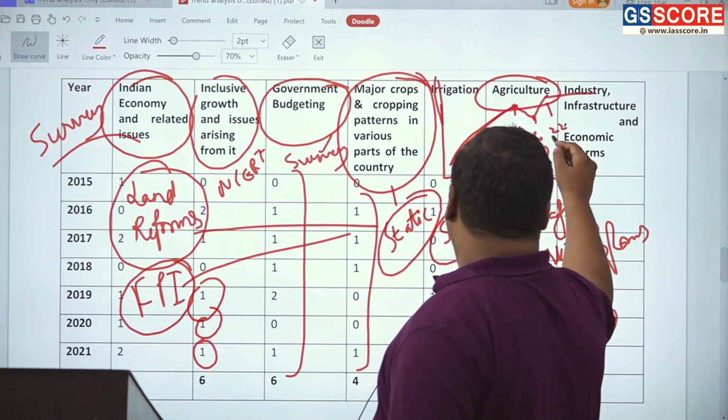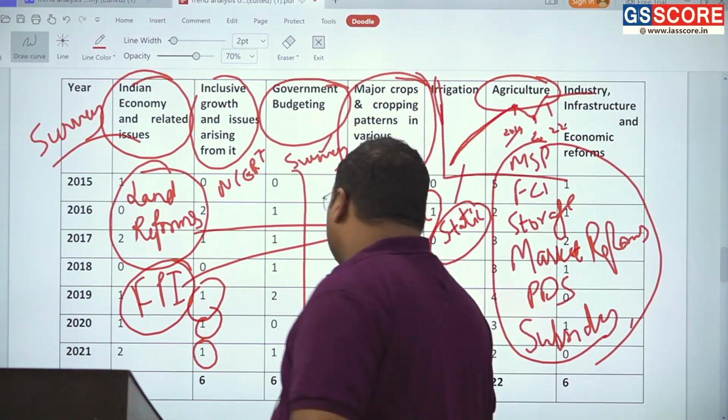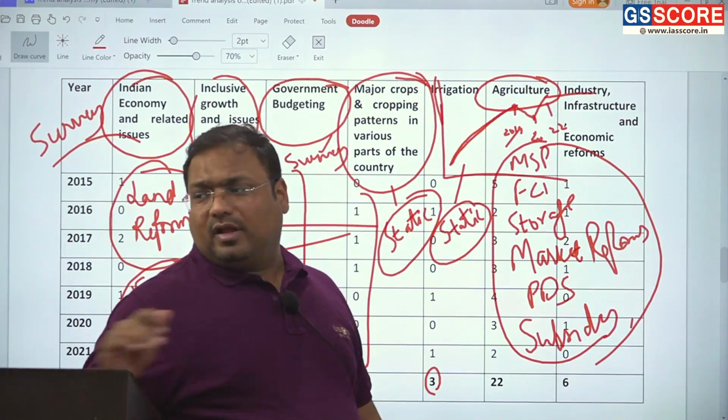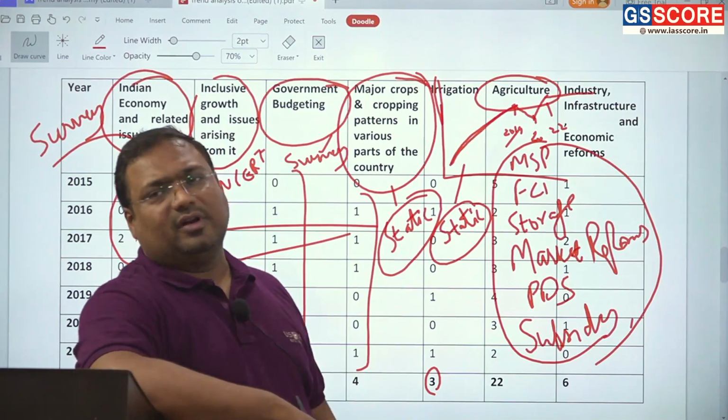These are some of the core economic areas where we have to apply concepts, and where things regularly evolve and there is a current affairs or dynamic portion in agriculture.